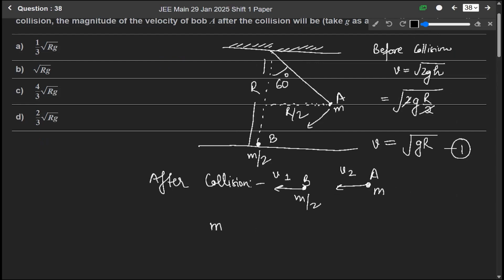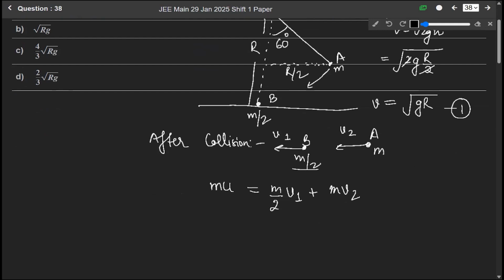Before collision, the mass is m and the velocity is u, and after collision it will be equal to m by 2 into v1 plus m into v2. So it will be 2mu equals mv1 plus 2mv2. So m cancels out, so 2u is equal to v1 plus 2v2. Let us say this is equation number 2.